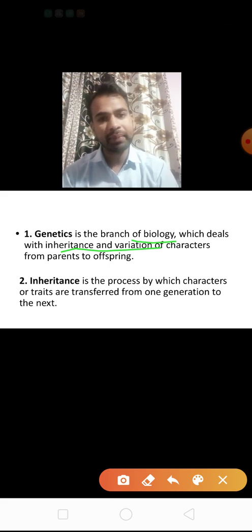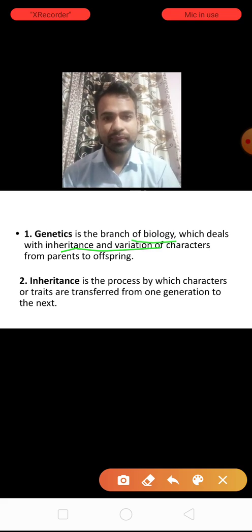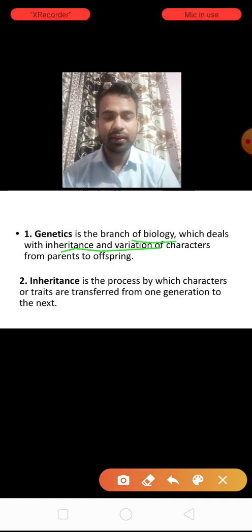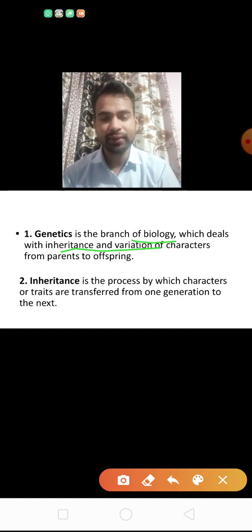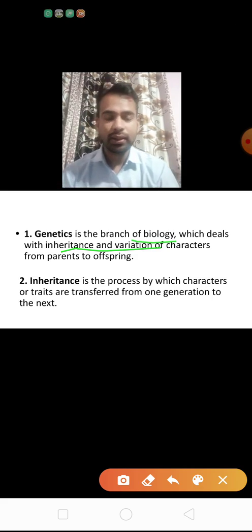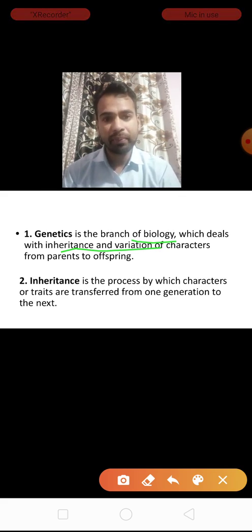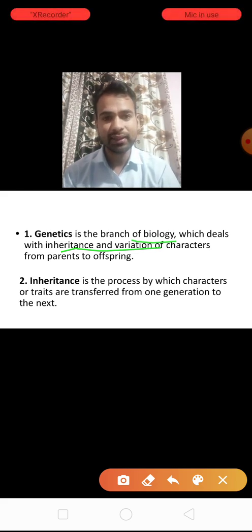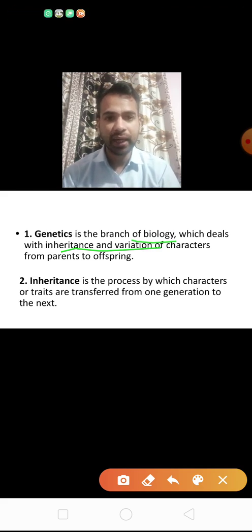Okay, why did Mendel choose garden pea? Why not any other plant? Because the pea plant is self-pollinating, cross pollination can also easily occur there, and it is an annual plant. It produces a large number of seeds. It is easy to handle, raise and maintain. So these are some reasons why Mendel chose garden pea.